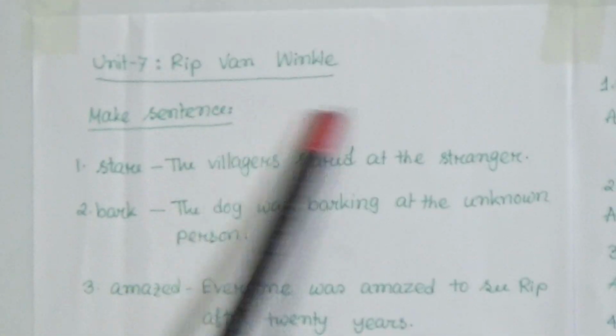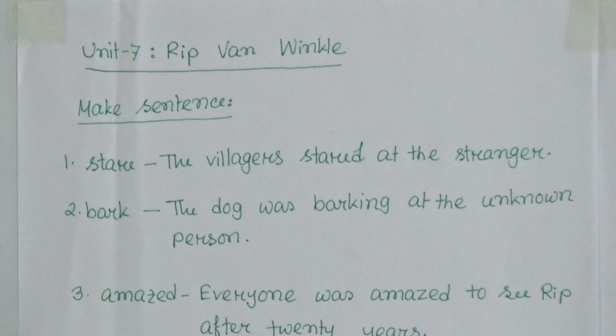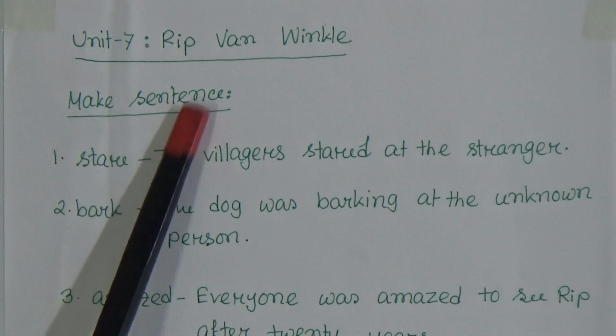Look at the board, students. Just look, this is Unit 7, Rip Van Winkle. This is the chapter's title. In the previous classes, we learned the synonym, antonym and the word meaning, and today we will learn the make sentence and question answer from this chapter. So at first, make sentence.